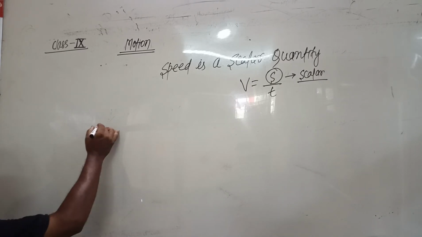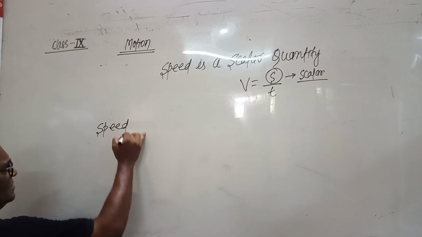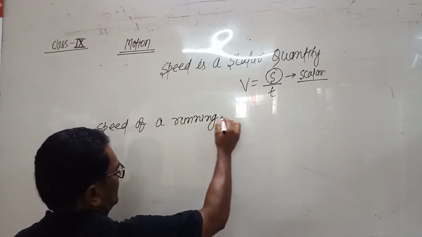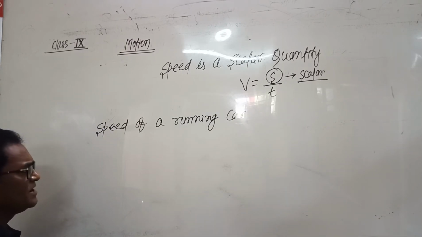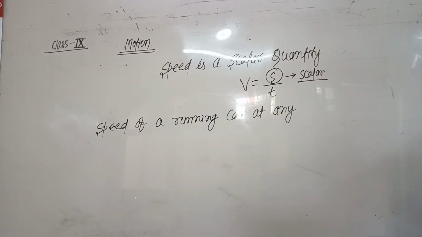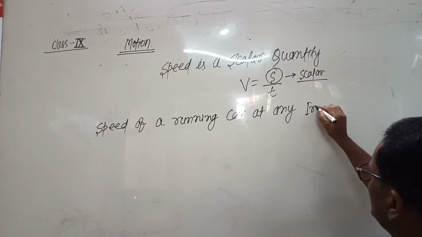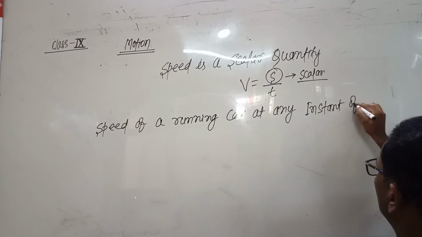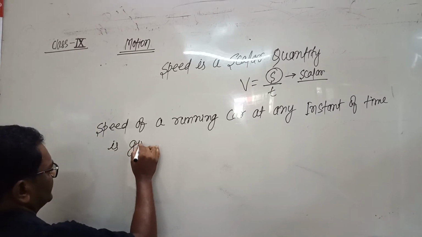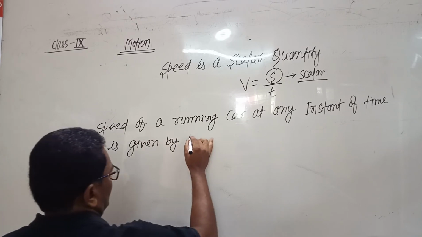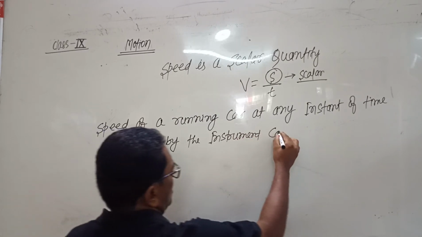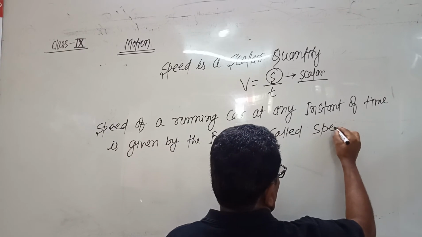The speed of a running car at any instant of time is given by the instrument called a speedometer.